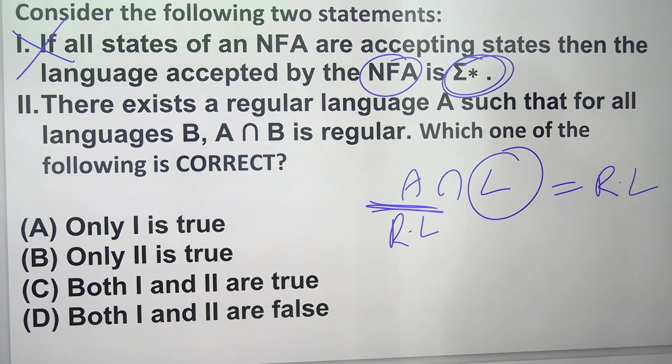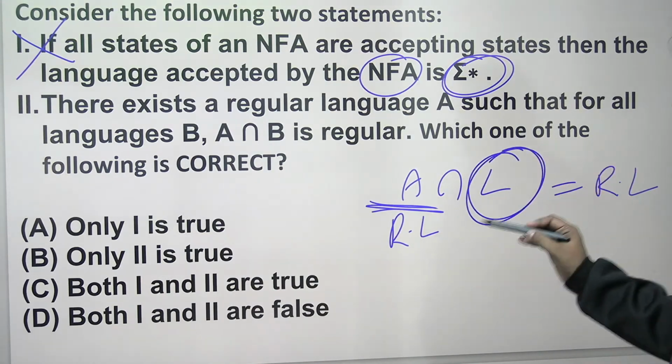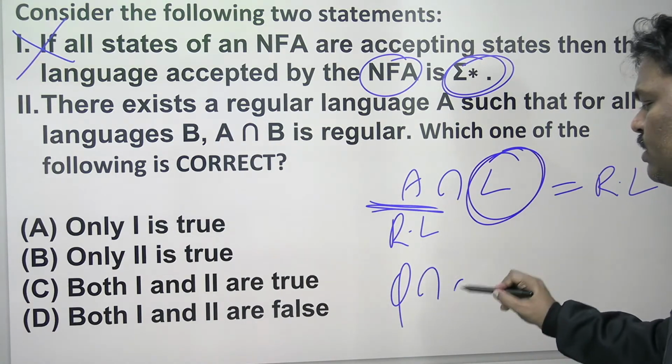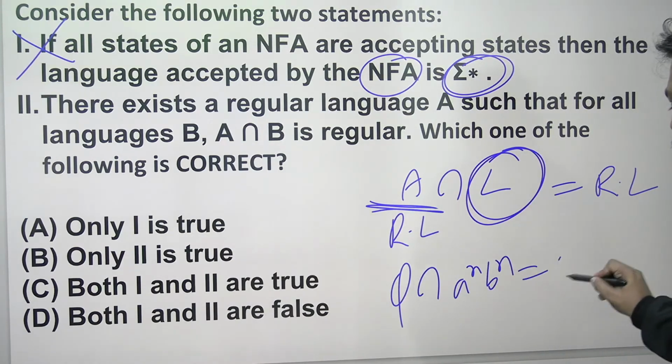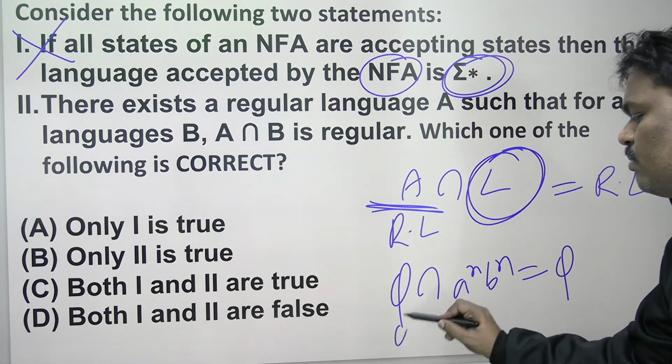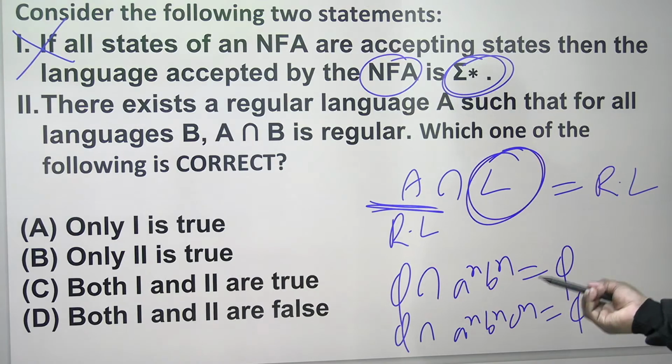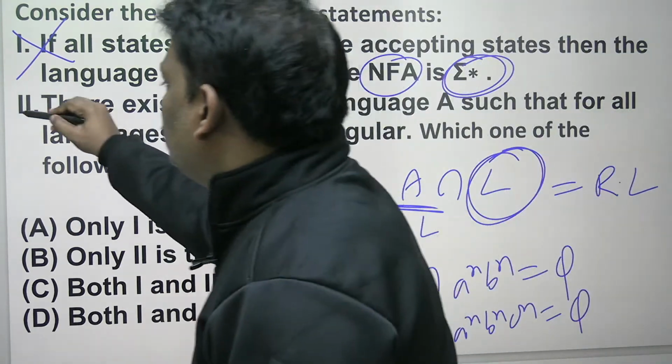Is it possible? There exists one regular language A. What it is doing is regular language intersection any language, it will become regular. Is it possible or not? You take any language here. It is possible. Take this as phi. Phi intersection a power n b power n is phi. Phi intersection a power n b power n c power n is phi. Phi is regular. I think it is true. So the second statement is true.